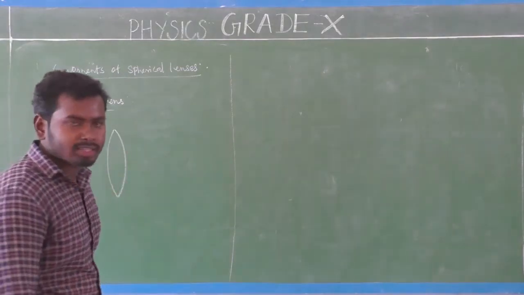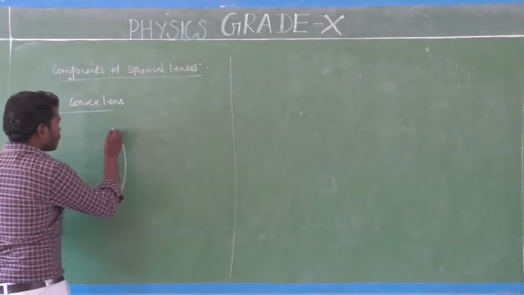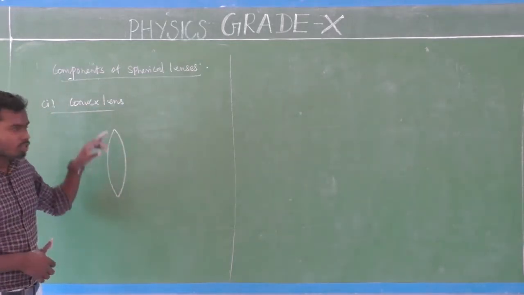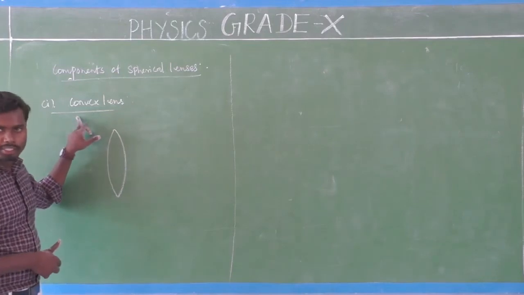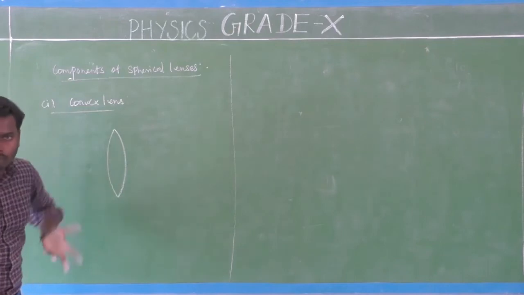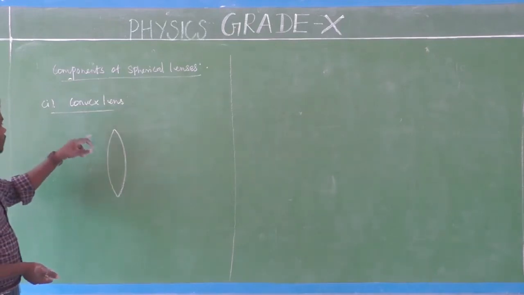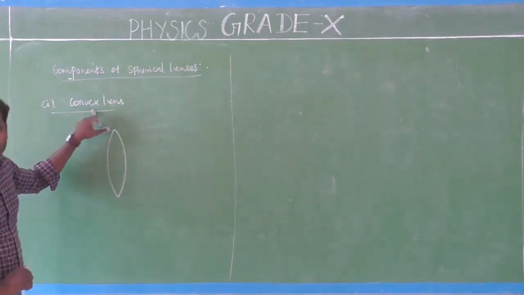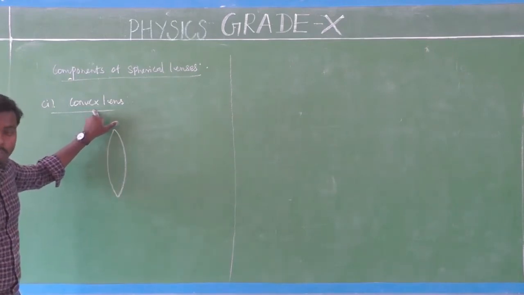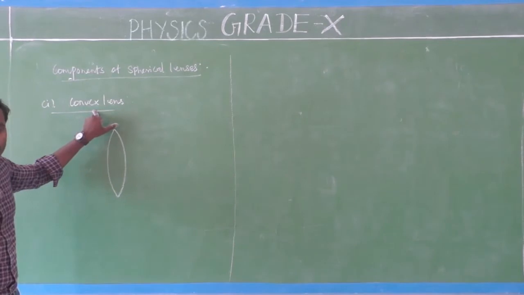It is a convex lens. Now we are going to see the components of spherical lenses. First one, convex lens. Both convex lens and concave lens are called spherical lenses. Don't get confused. It's very easy one. But first we are going to see components for convex lens. What is component? Components are nothing but some important terms which are used to make ray diagrams. That is component.